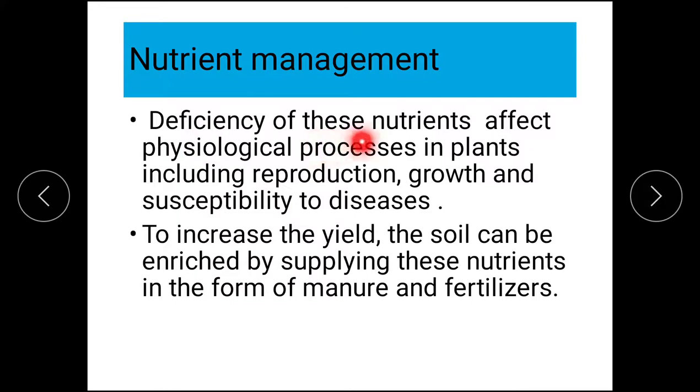Deficiency of these nutrients affects physiological processes in plants, including reproduction, growth, and susceptibility to diseases. See, if there is deficiency of these nutrients, then they affect the physiological processes in the plants.